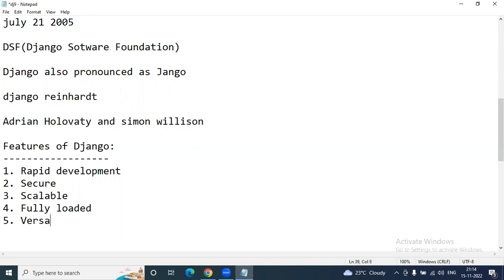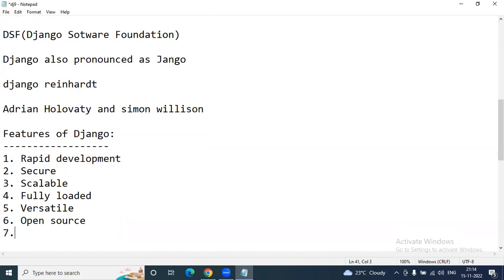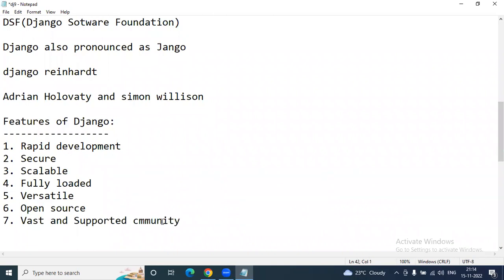Then versatile, and next one is open source. It is completely open source. And next, a vast and supportive community is there. So these are the basic and important features of Django. So what is rapid development? As I said, Django was designed with the intention to make a framework which takes less time to build a web application. Less time only it will take to build a web application, that is the rapid development possibility in Django.